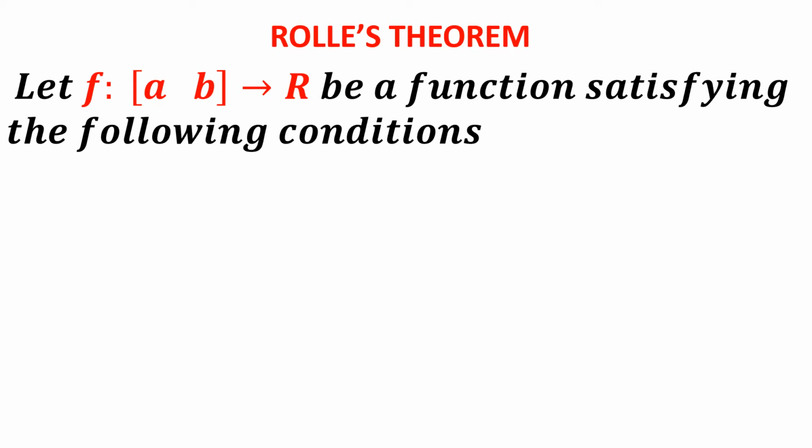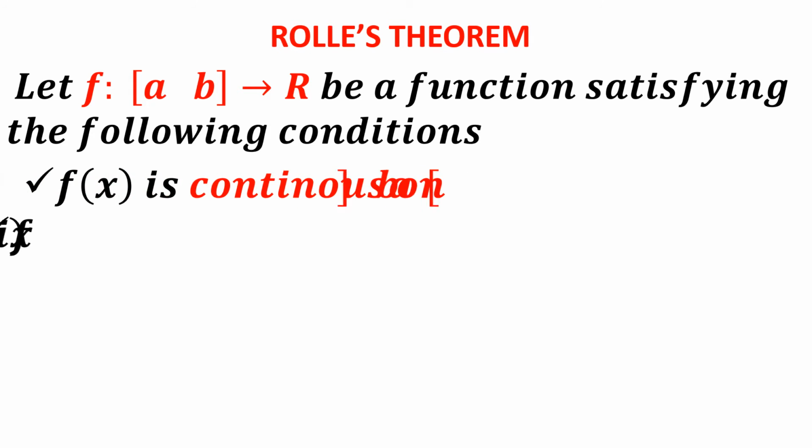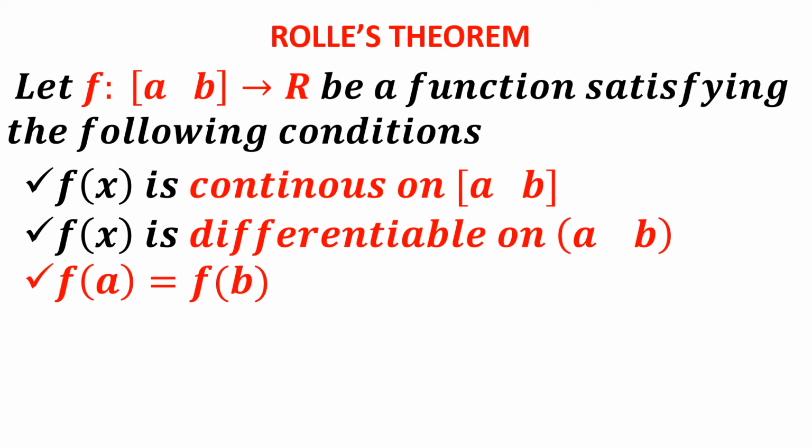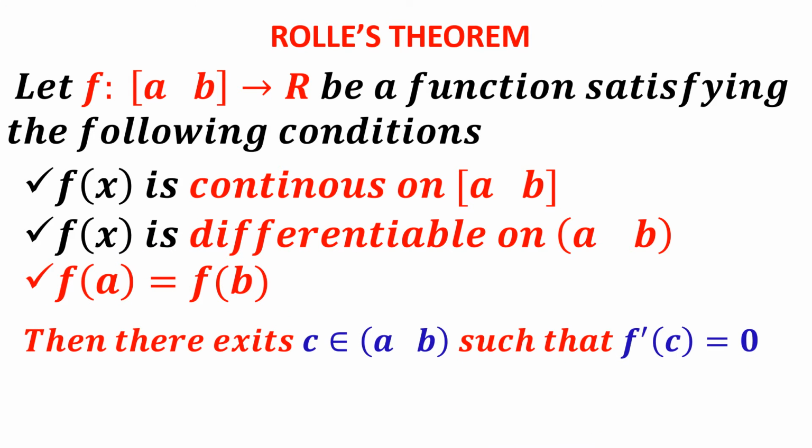We take a function defined from closed interval [a, b] to R satisfying the following conditions. Condition number 1, it is continuous on the given closed interval and it is differentiable on the open interval (a, b), and the value of f(x) at both the endpoints are same, that is f(a) is equal to f(b). If these three conditions are satisfied, then there exists a point c in the open interval (a, b), lies between a and b, a less than c less than b, such that f'(c) is equal to 0. The derivative vanishes at this point c at least.